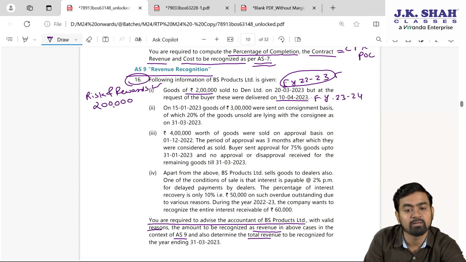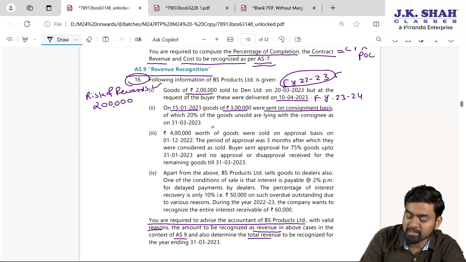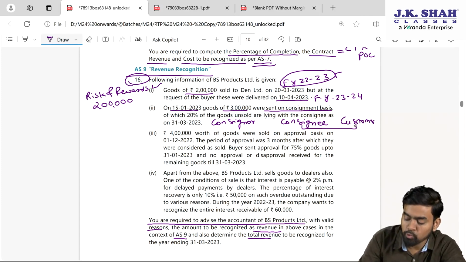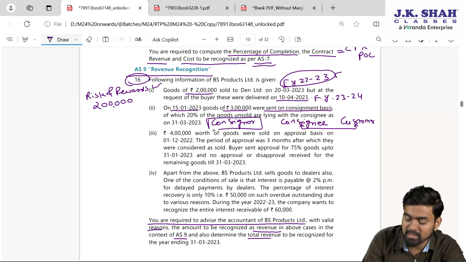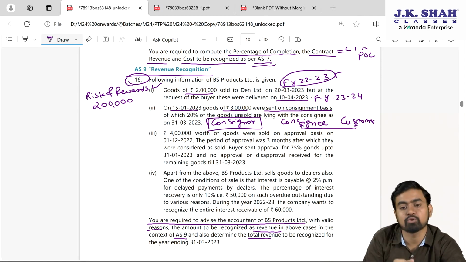Income. Fine. Next one. On 15th Jan 23, goods 3 lakh were sent on consignment basis. In case of consignment, there are 3 parties: consignor, consignee, customer. When we can say there is income, when consignee sold goods to customer, at that time we can say, that is consignor can say, there is sale of goods and income we can record in the books of accounts.